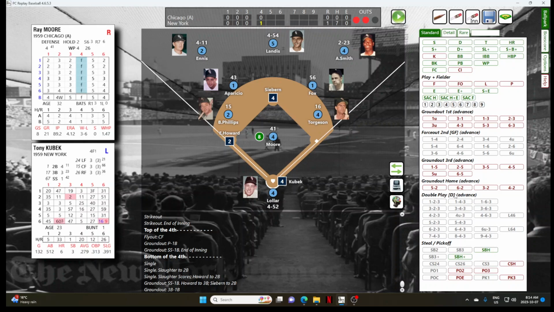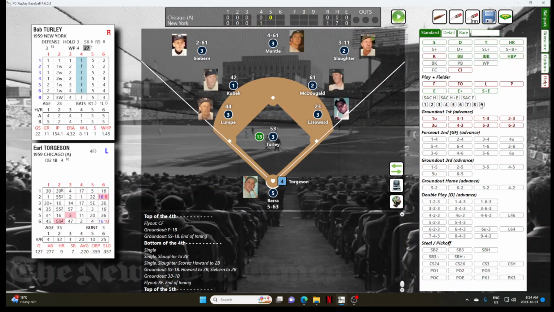Runners still on second and third with Tony Kubek up. And Kubek will hit a ball to right field. Way back goes Smith. All the way to the wall. It is caught. That put a scare into the heart of Ray Moore, but that was an out. The Yankees broke the scoring, and as we go into the 5th, they lead the Chicago White Sox 1-0.